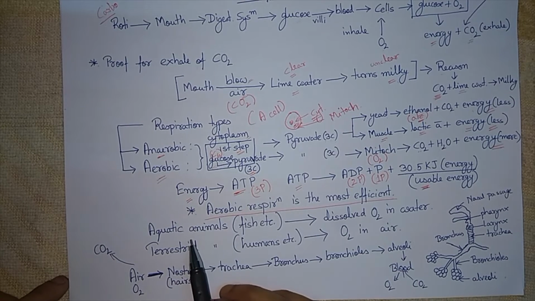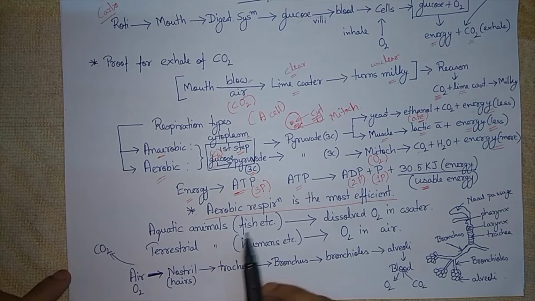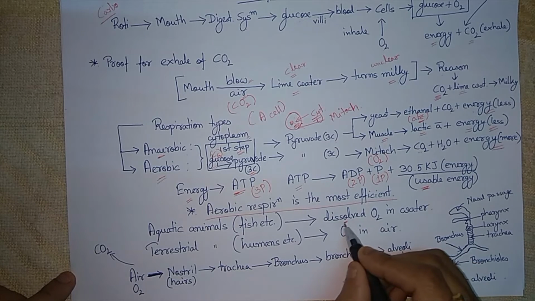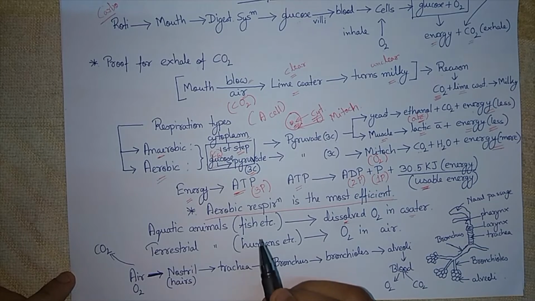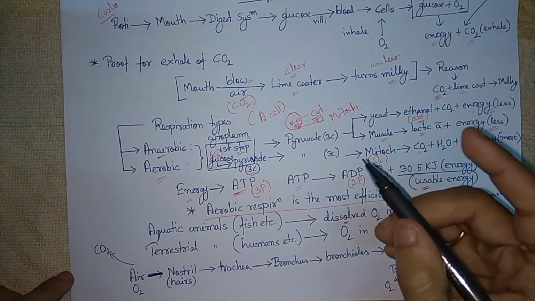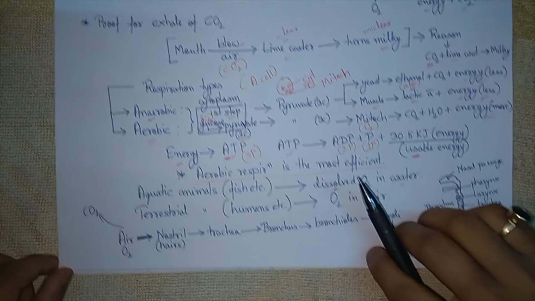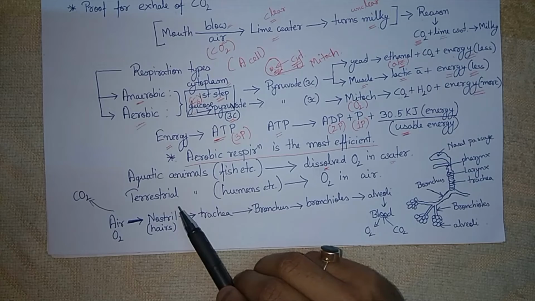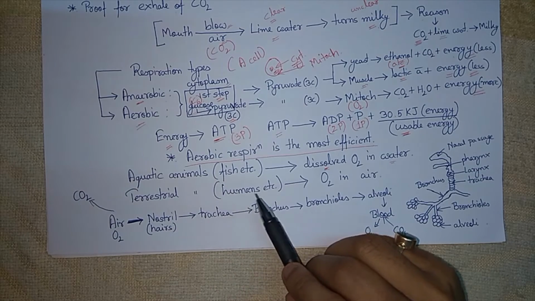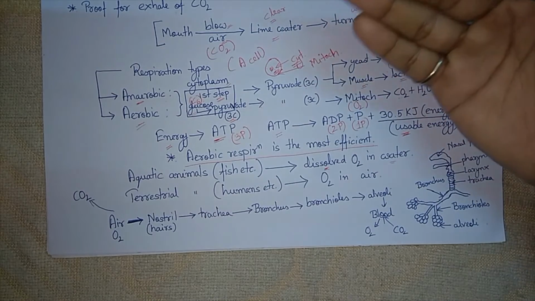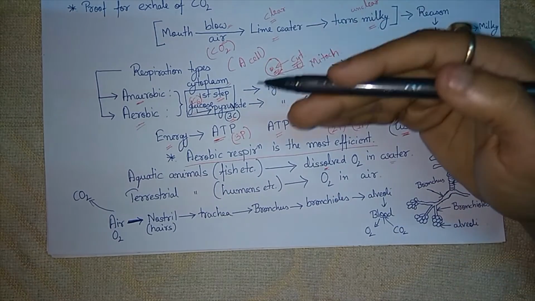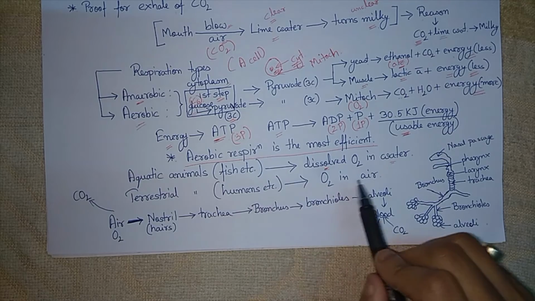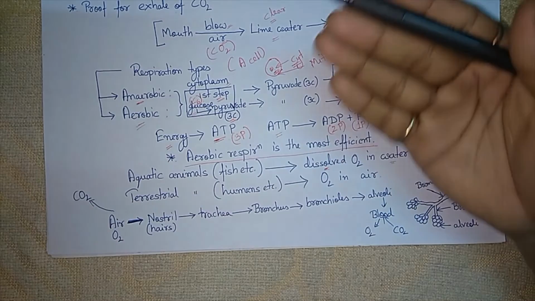Next we have aquatic animals like fish. They get oxygen which remains dissolved in water. Fish do not take oxygen directly from air. They take oxygen from water only. In case of terrestrial animals like humans, they take oxygen directly from air. So here is a difference which we know. Now if we are taking oxygen directly from air, the question comes how.